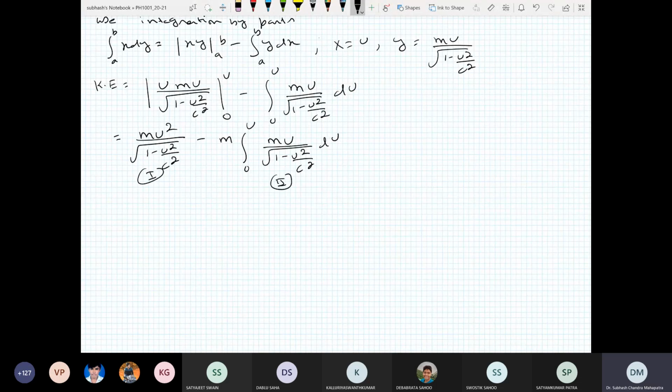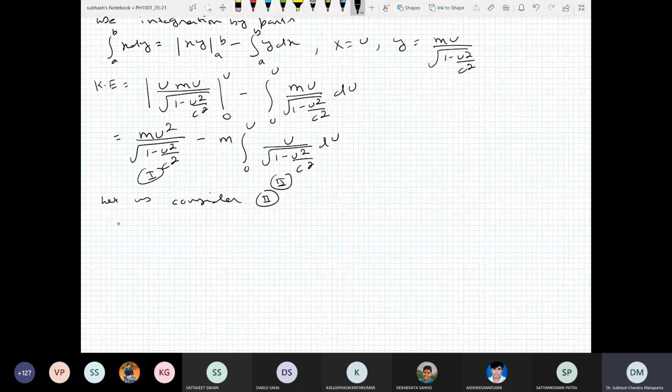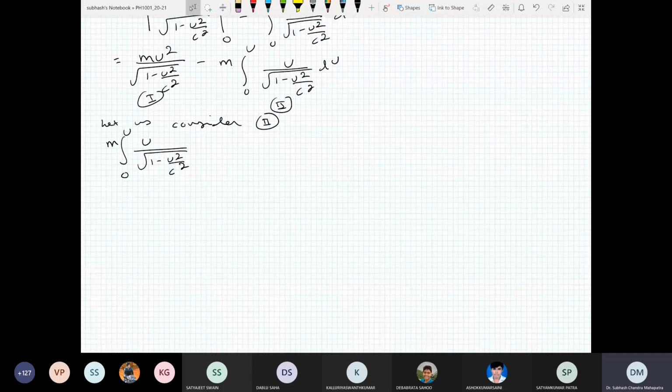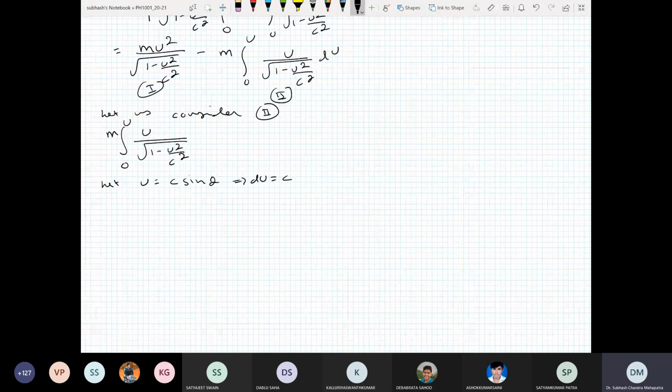Let us consider part 2. Sir, m is outside the integral, yes, m is outside. Thank you. So the second part is m times the integral from 0 to u of u divided by square root of 1 minus u square by c square du. I want to evaluate this integral. You can do it in many ways. The way I found very useful is change of variable. Let u equal c sine theta, which implies du is c cos theta d theta.